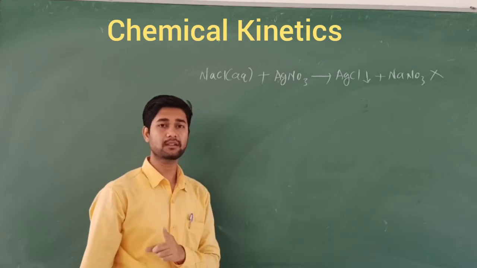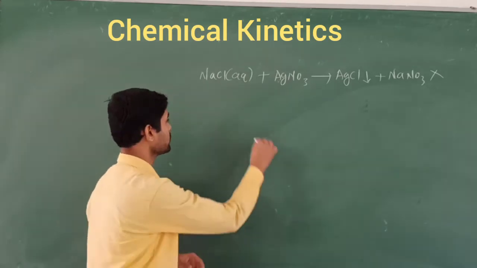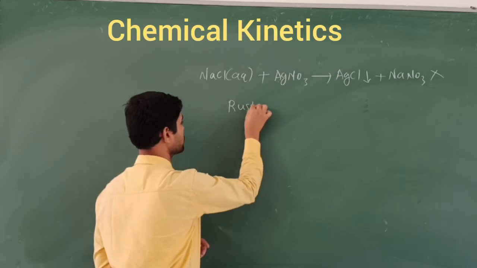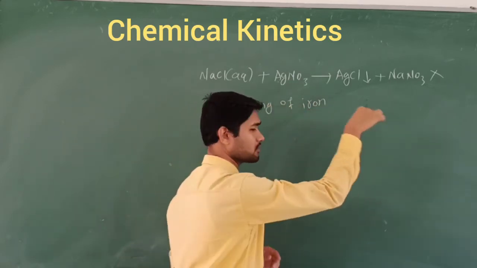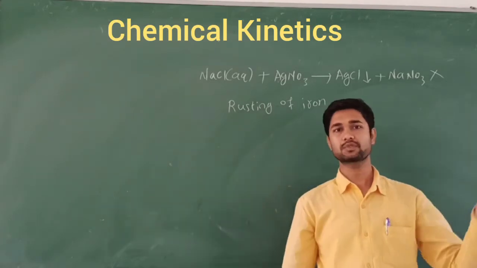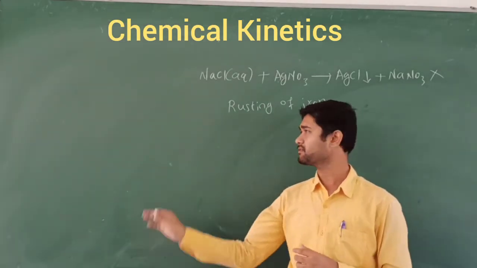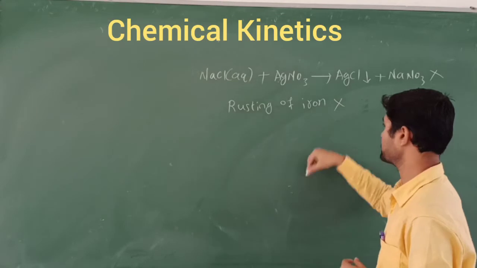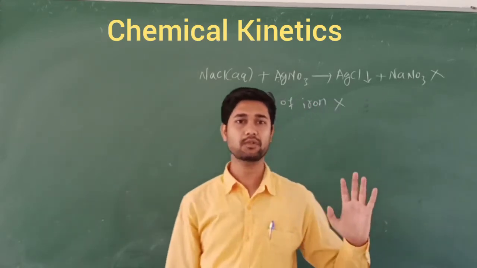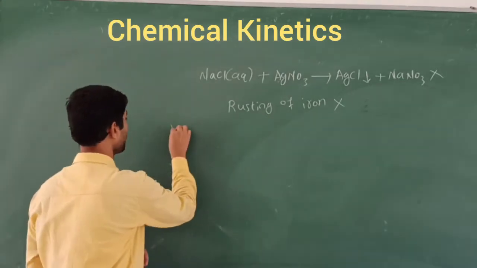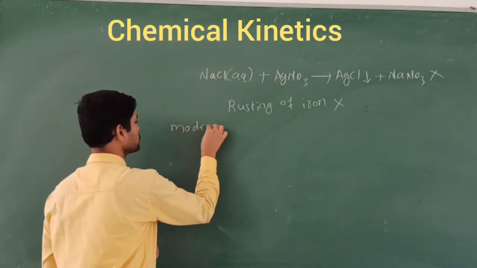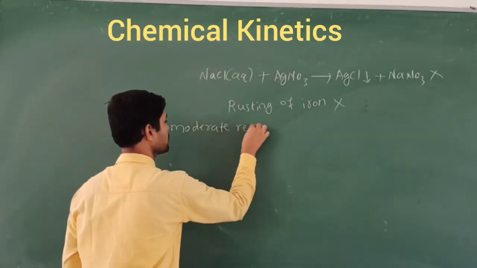We also don't concentrate on very slow reactions. The best example of a slow reaction is the rusting of iron. You know this one, it takes a lot of time for iron to rust, so it is a very slow reaction, and we are not going to concentrate on it. We are going to concentrate mainly on moderate reactions.